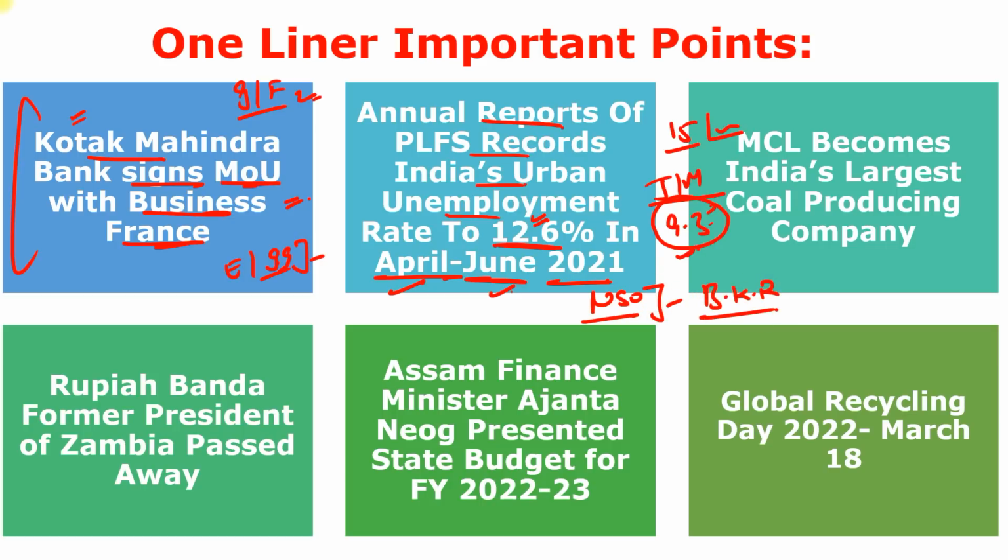Next is MCL becomes India's largest coal producing company. Just remember the name: Mahanadi Coalfields Limited, which is a subsidiary of Coal India Limited, has become India's largest coal producing company by producing more than 157 million tons of coal in financial year 2021-22. Just remember the name, this is Mahanadi Coalfields.